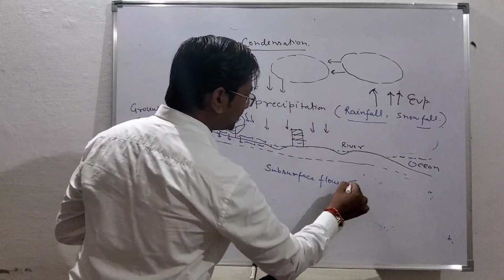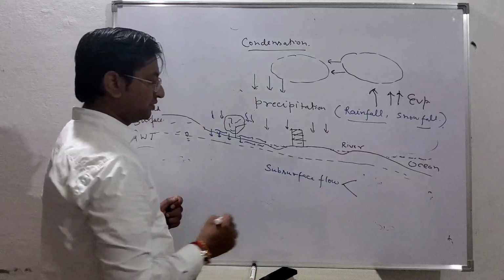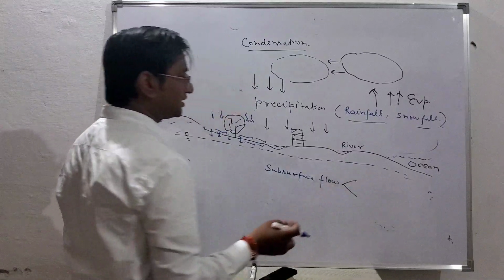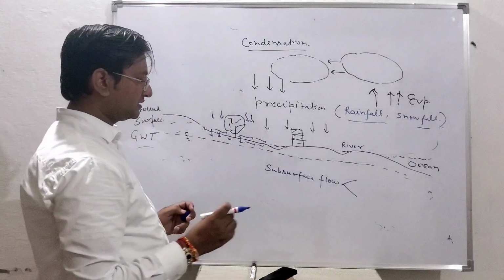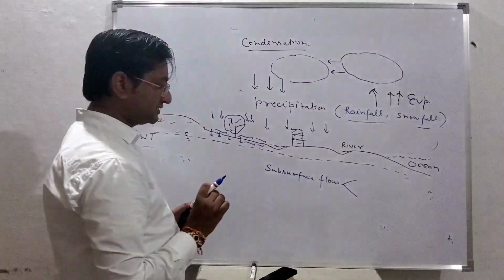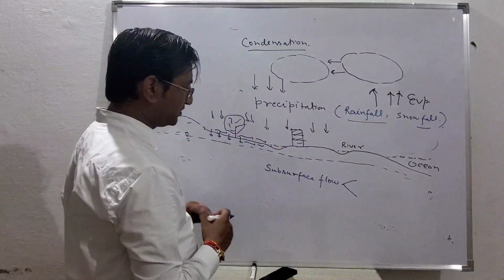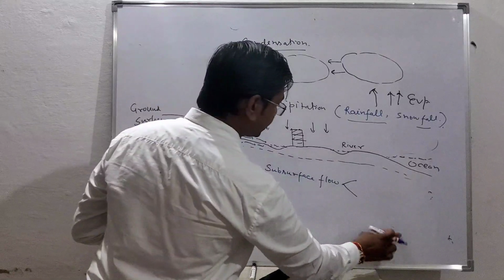Again, we can have two different types of subsurface flow. Although at this time you are not very familiar with soil mechanics, wherever it is needed, I will give you some basic concepts related to that.